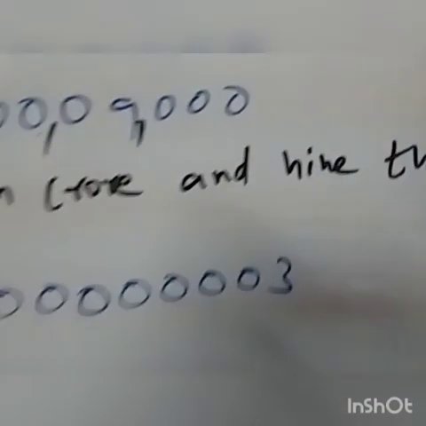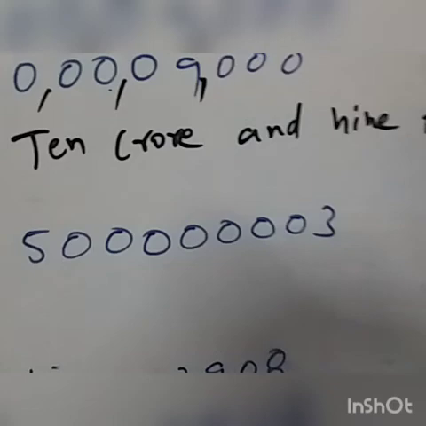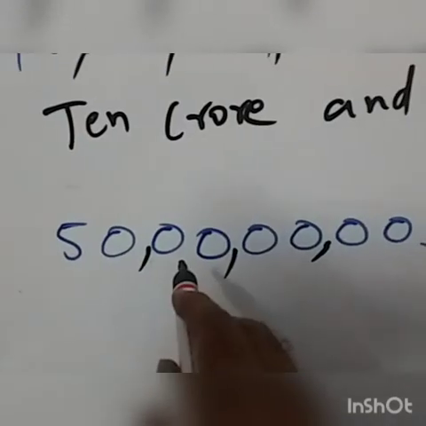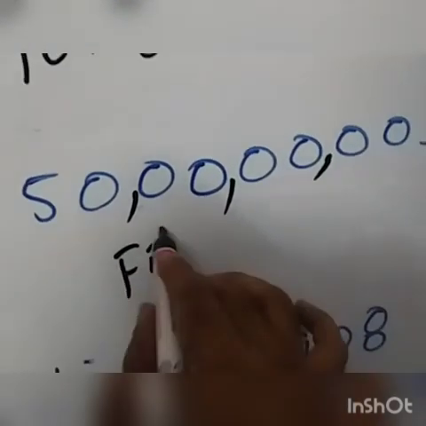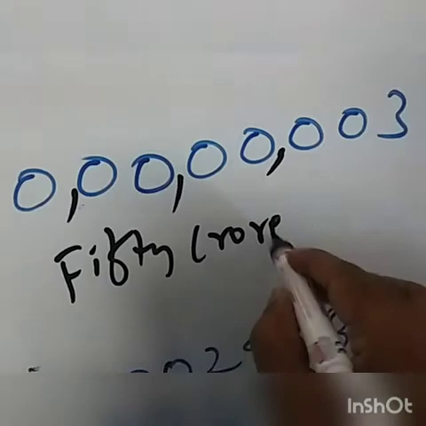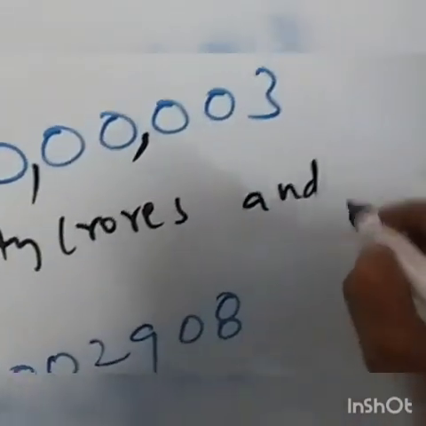Again, one more. Ones, tens, hundreds, thousands, 10,000s, lakhs, 10 lakhs, crores, 10 crores. Here is the 10 crores, keep the comma here. There is no lakhs here. There is no 10,000s here. There is no hundreds, no tens. Only units place 3 is there. Now that is 50 crores. You need not write the lakhs, thousands, hundreds. Just 50 crores and 3. That is the number name.